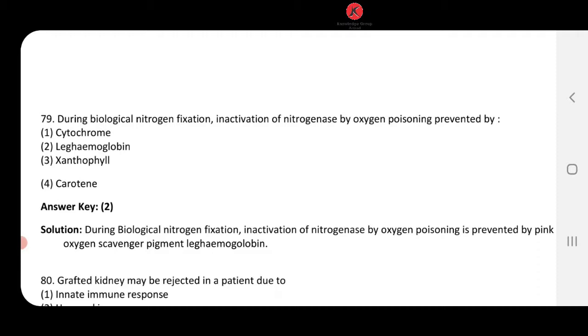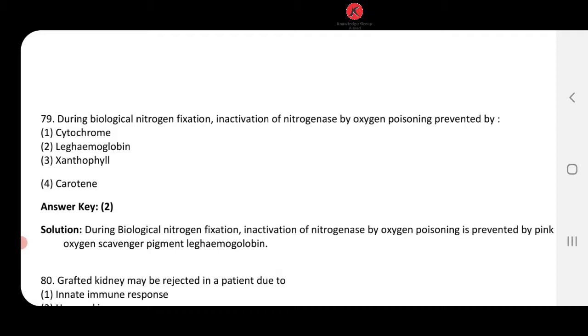79. During biological nitrogen fixation, inactivation of nitrogenase by oxygen poisoning is prevented by, yes, it is leg hemoglobin. Yes, leg hemoglobin is again red color pigment as it resembles human hemoglobin. The purpose of leg hemoglobin is to accept oxygen.